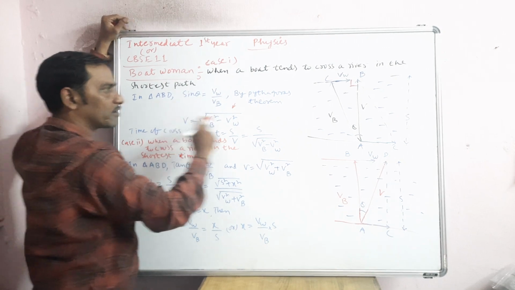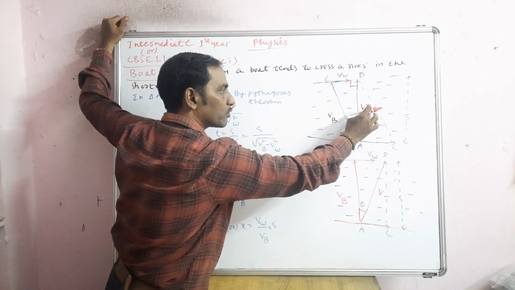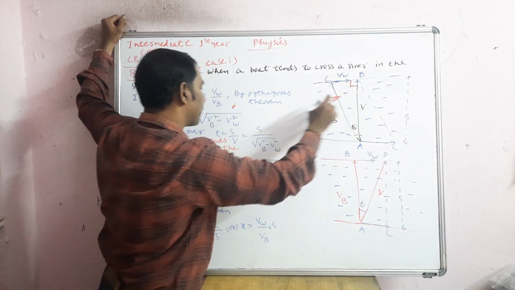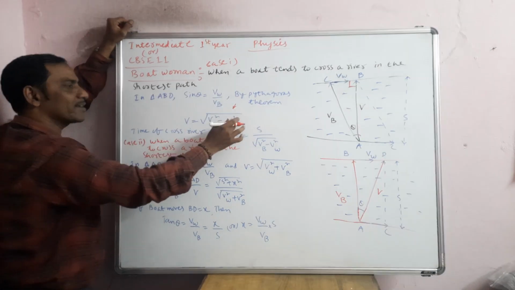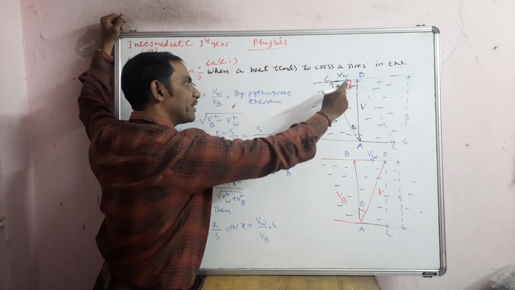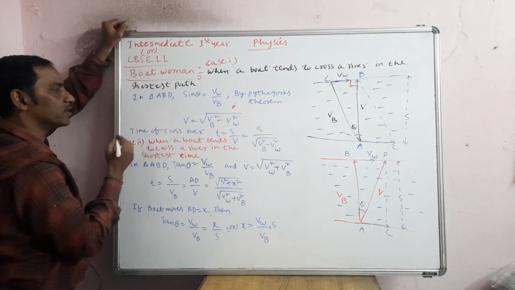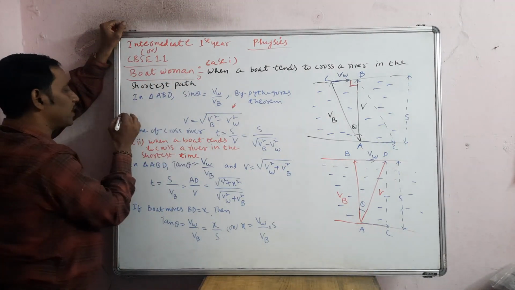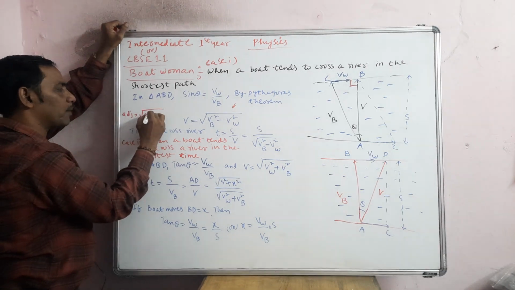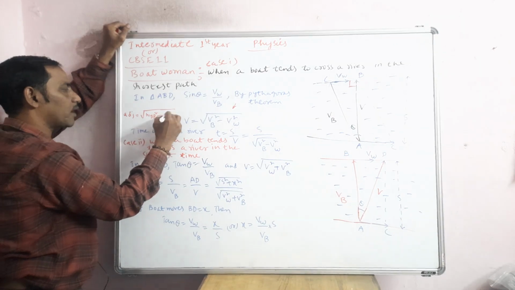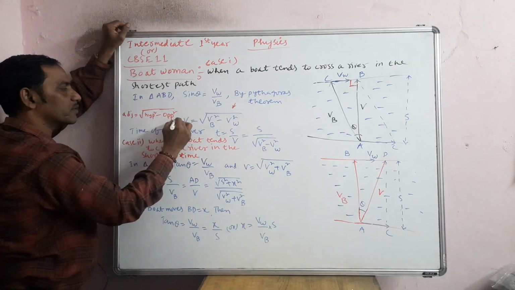So by Pythagoras theorem, what will happen, this will be the adjacent side. So adjacent will be equal to under root of hypotenuse square minus the opposite side square. So in that way, if you want, roughly I will write, see, what you are getting is adjacent is equal to under root of hypotenuse square minus opposite side square, like that. So this is the meaning. So you will get like this.